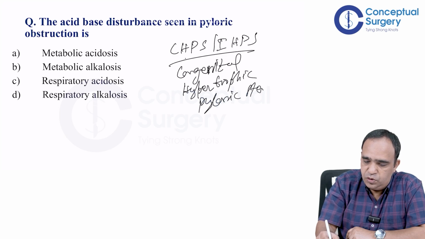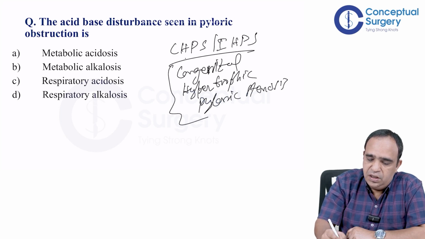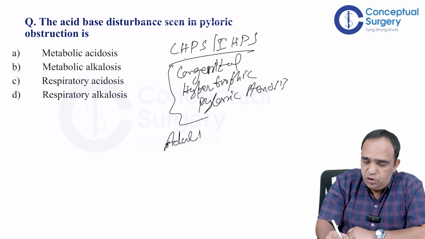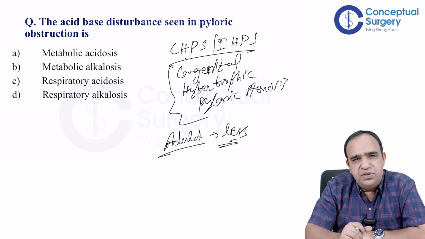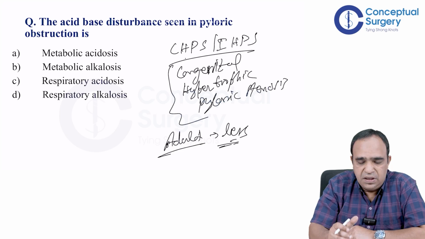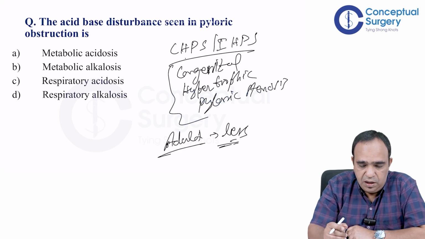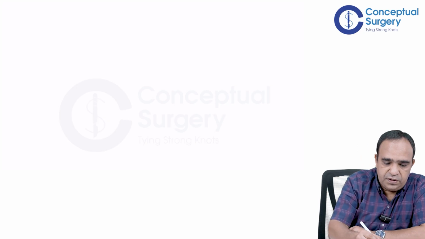Can be seen in adults also, but in adults it's less pronounced. You may not see all the changes. Kids are prone and they are more pronounced. Now you should know the complete list of it.